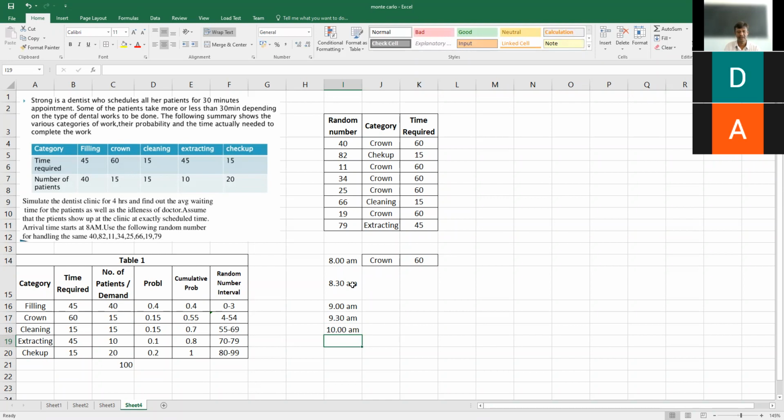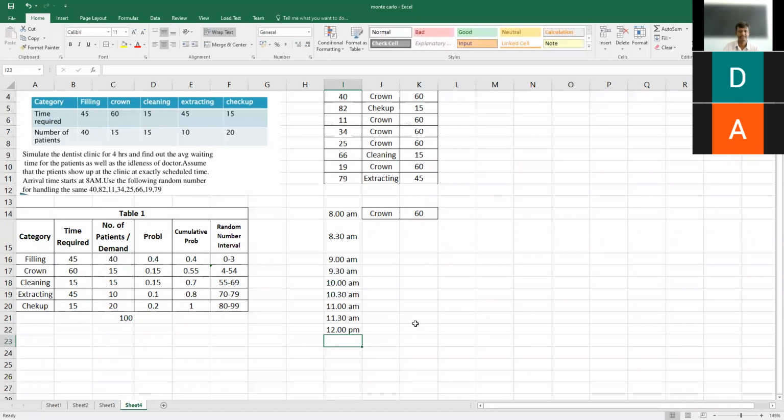Every half an hour, one patient enters the hospital, and we assume they have previous appointments and come exactly on time.